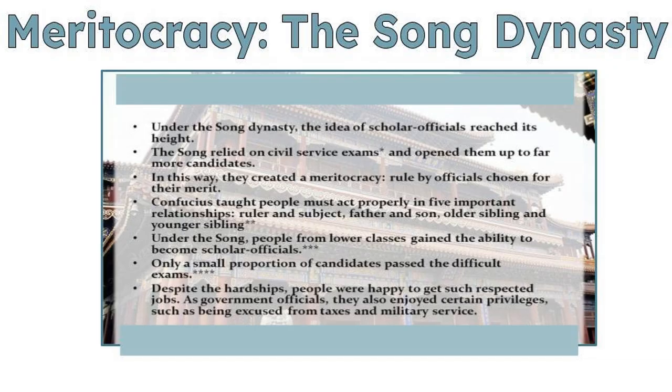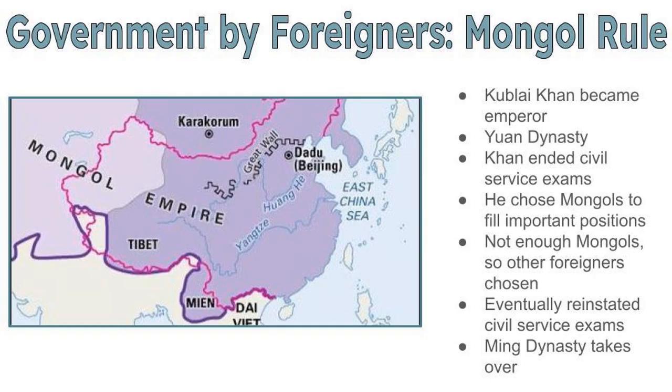All right, despite the challenges, people were happy to receive such respected positions. As government officials, they also enjoyed certain privileges, such as being excused from taxes and military service. Section 4, Government by Foreigners, the period of Mongol rule. In the 13th century, the Mongols conquered almost all of Asia. The Mongol leader, Kublai Khan, took the title of Emperor of China and called his dynasty the Yuan dynasty. For nearly 100 years, from 1279 to 1368, China was under Mongol rule.